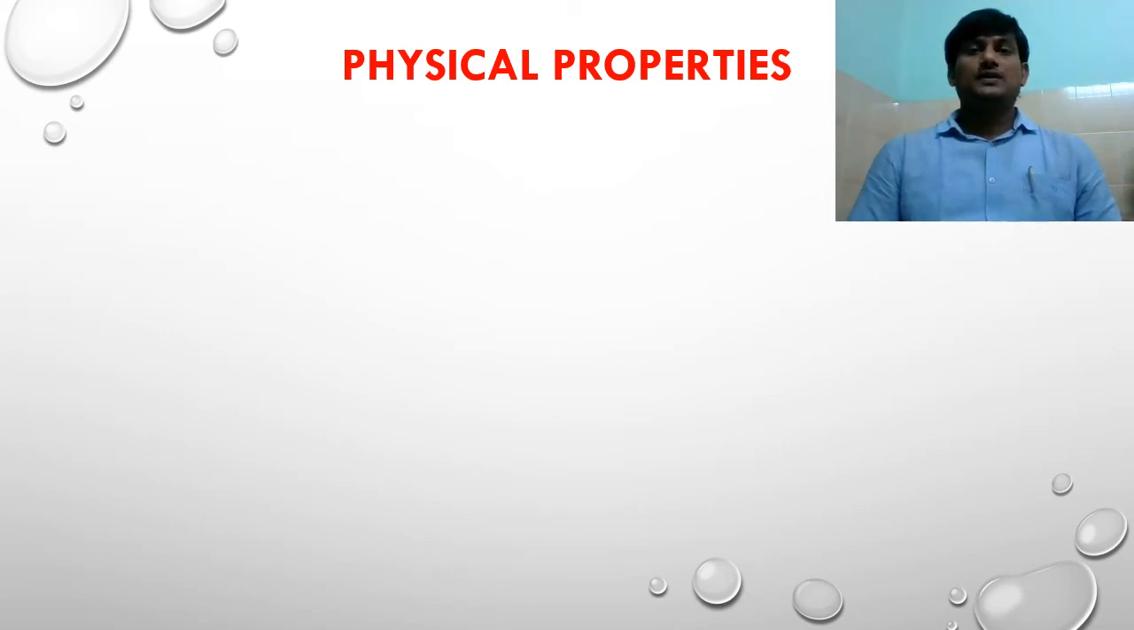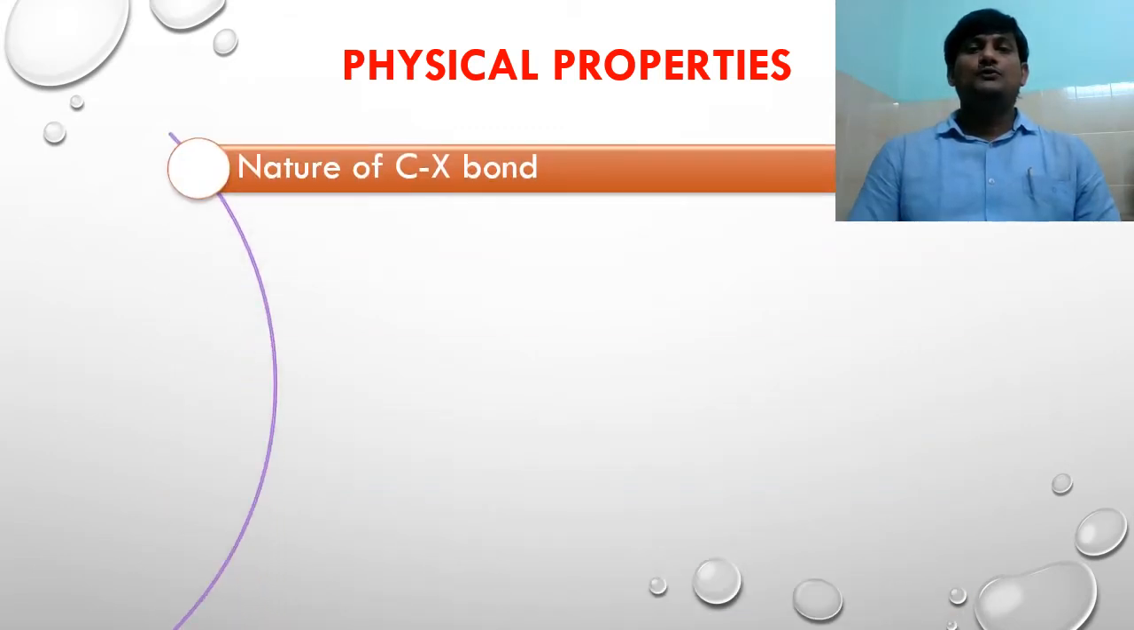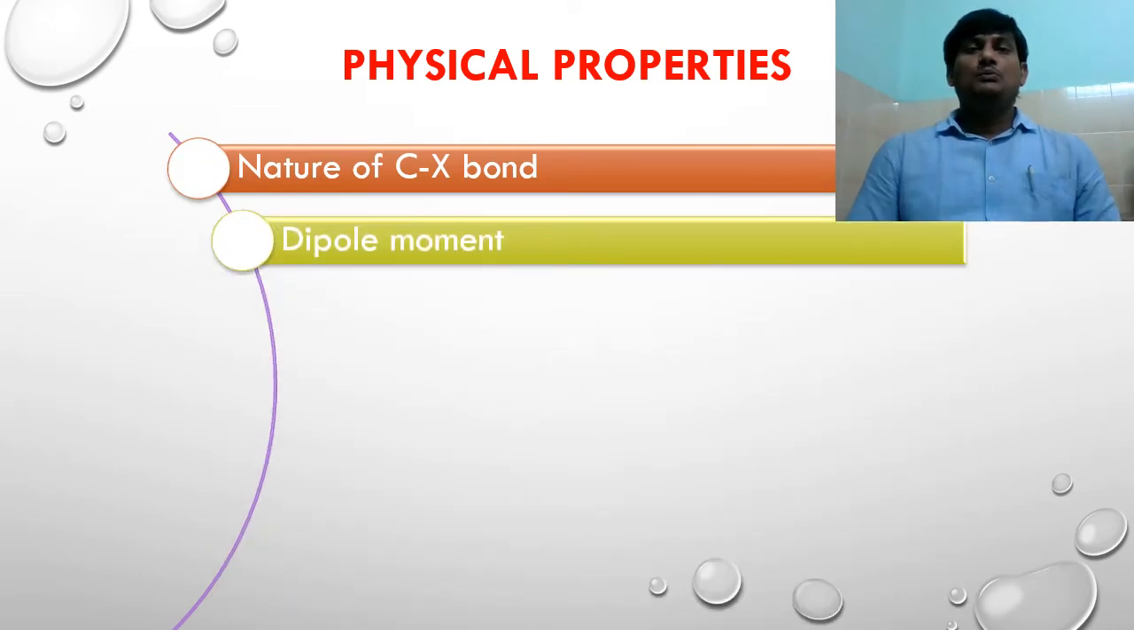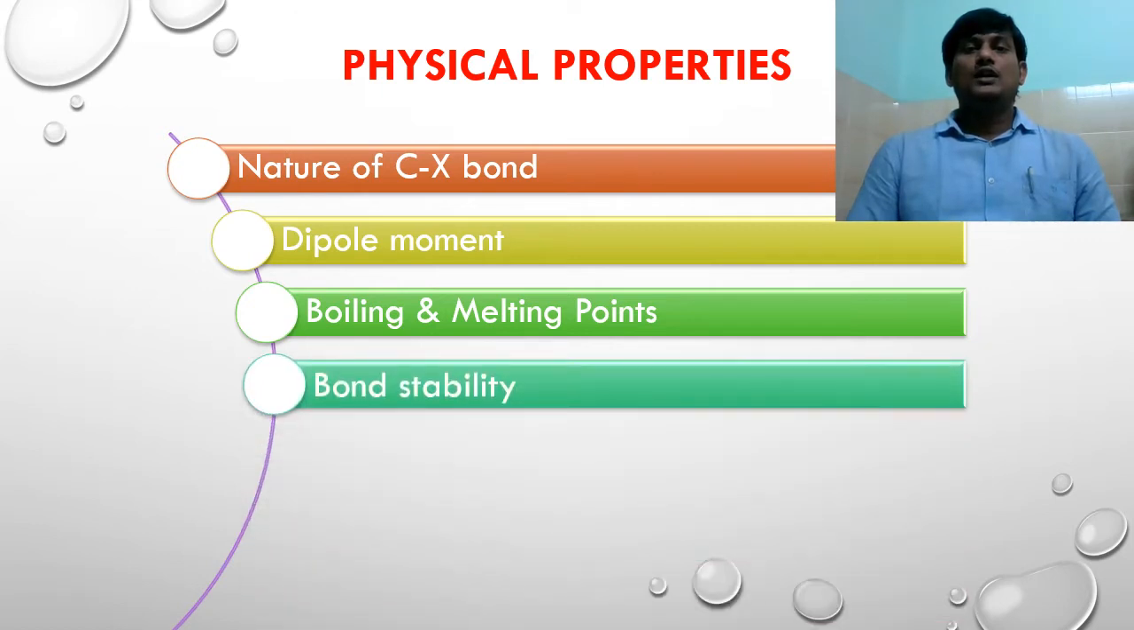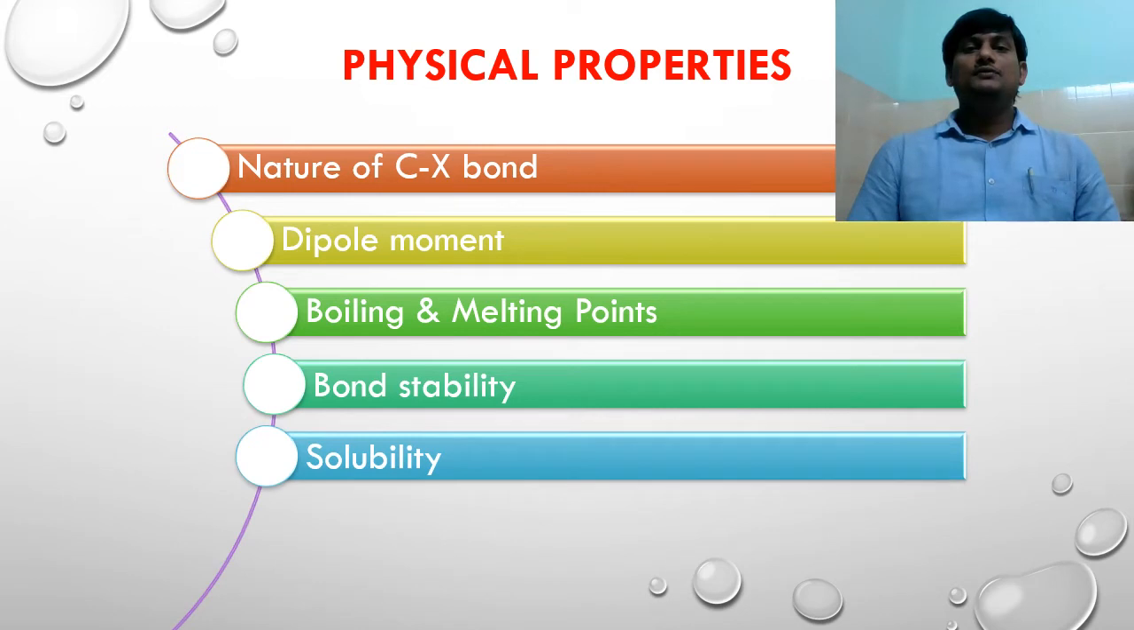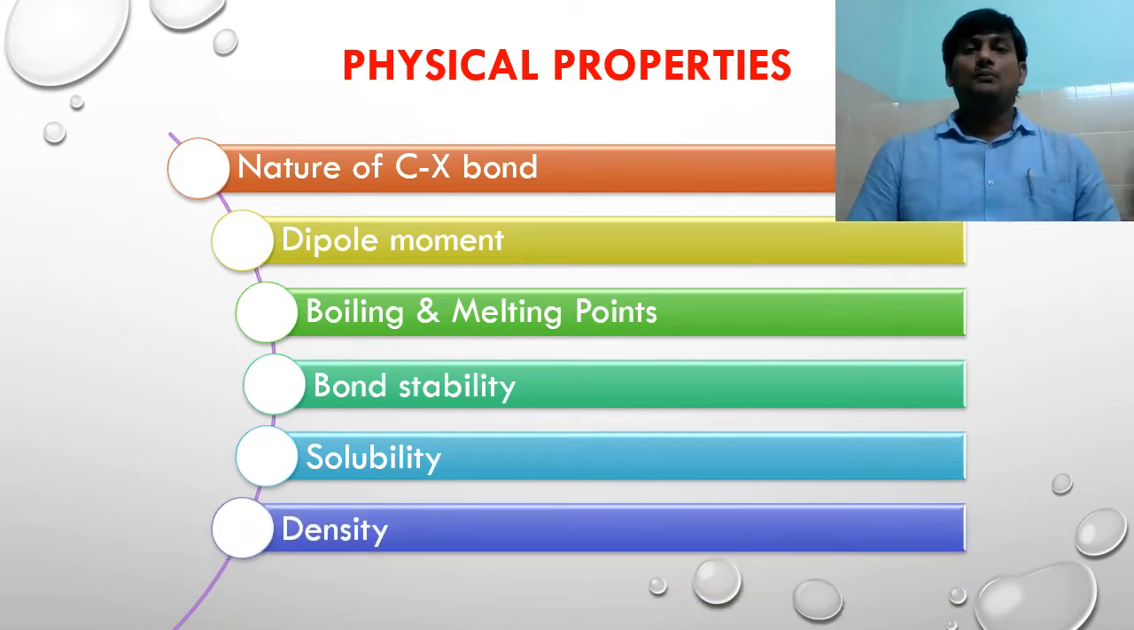Today we will discuss the physical properties of organohalogen compounds. In this topic we will study nature of carbon-halogen bond, dipole moment of carbon-halogen bond, boiling and melting points of organohalogen compounds, bond strength of carbon-halogen bond, solubility of organohalogen compounds, density and inflammability of organohalogen compounds.